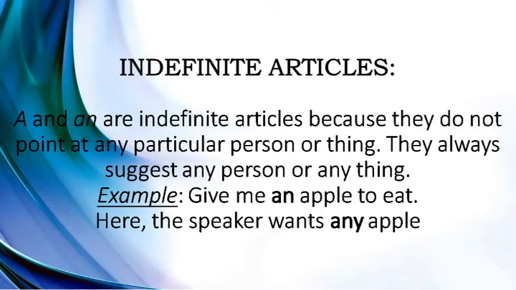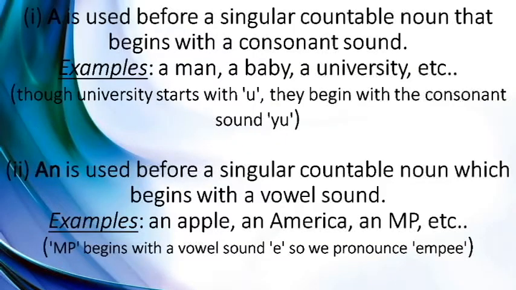For example, give me an apple to eat. Here you can see that we are referring to any apple. It can be anything, but it is an apple. So we are not telling about a particular apple. It can be any apple. Let us learn in more detail about these indefinite articles.